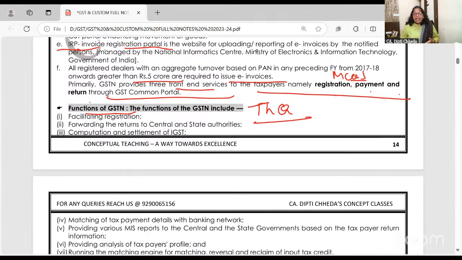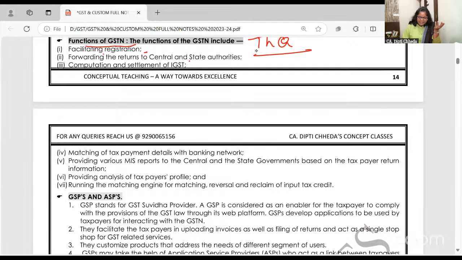Put this in your own language. Remember these 3 bits. GSTN helps to facilitate registration, to file returns, to compute your IGST, to match your taxes. Automatically they will do the matching. Providing various MIS reports to central and state government. How much tax went to center and state, you don't have to divide. You pay the tax, they will divide it on the portal.